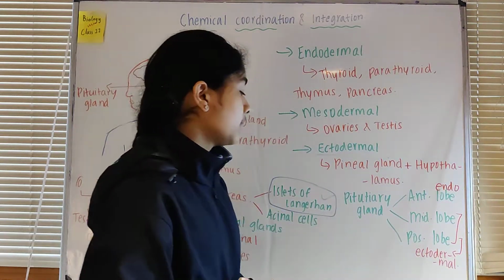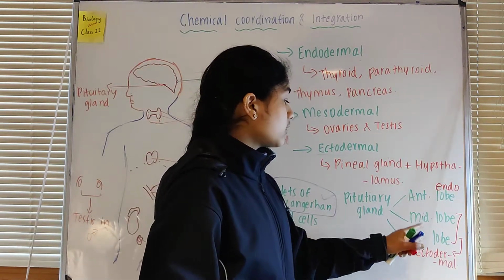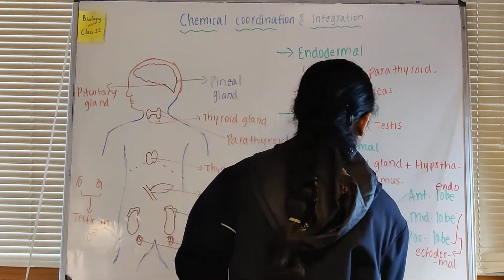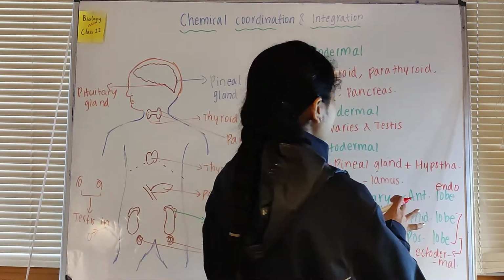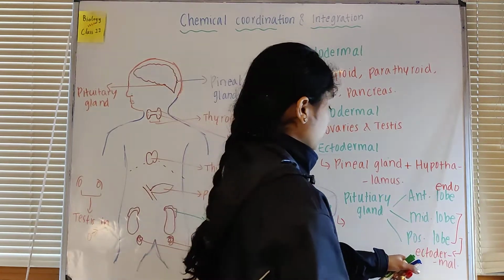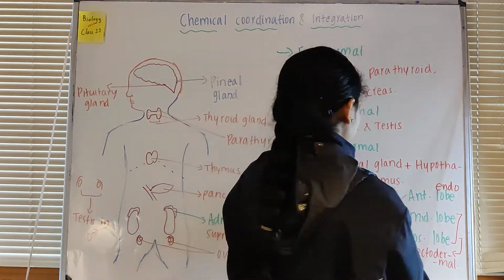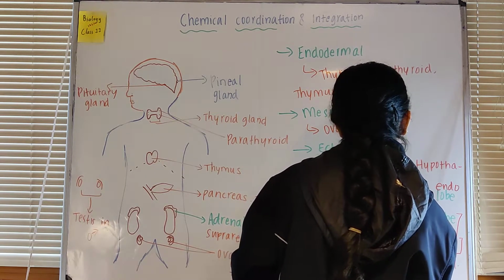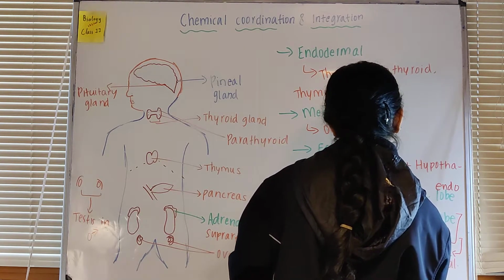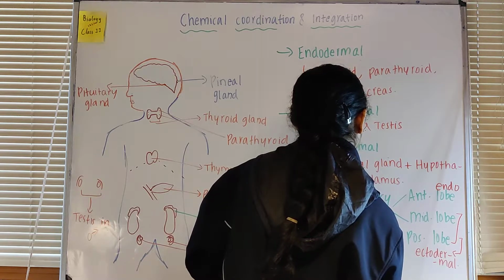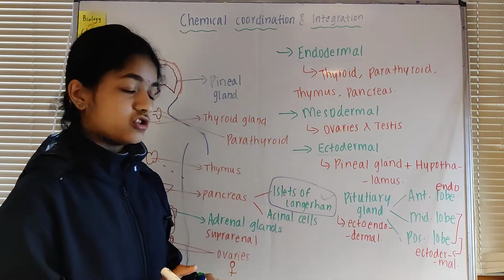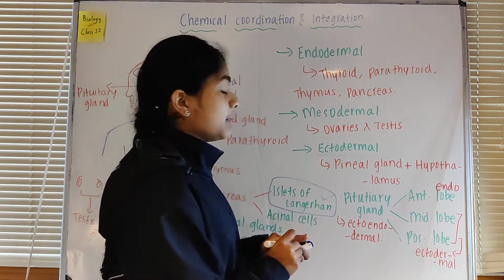That's why the pituitary gland is a mix of endodermal and ectodermal; both origins are there. So it is a mix, right? That's why it is ecto-endodermal in origin. This is about the pituitary gland.